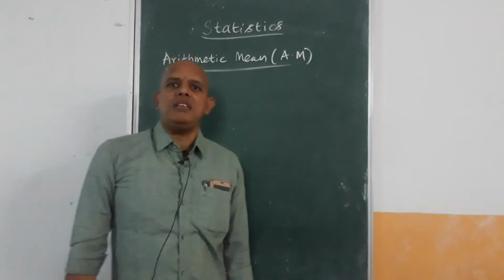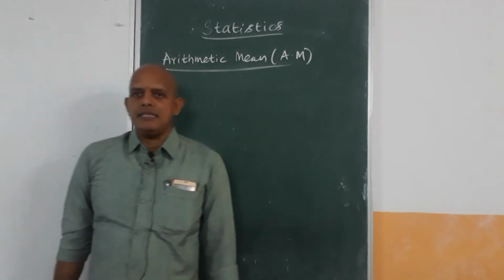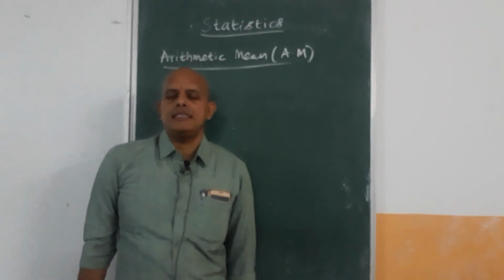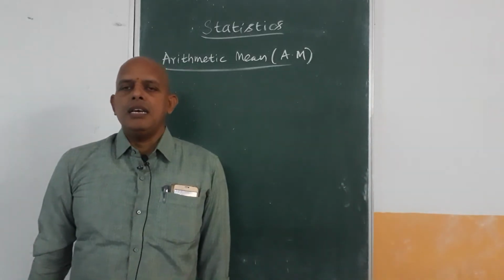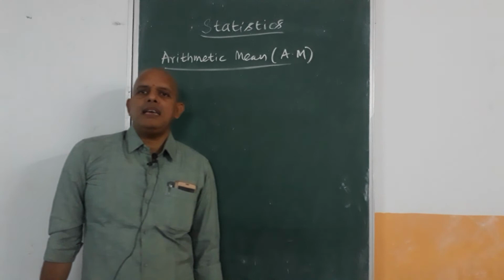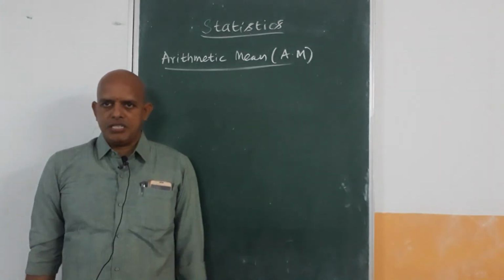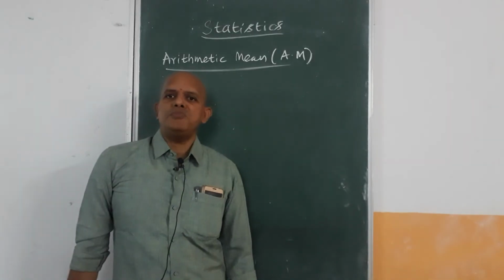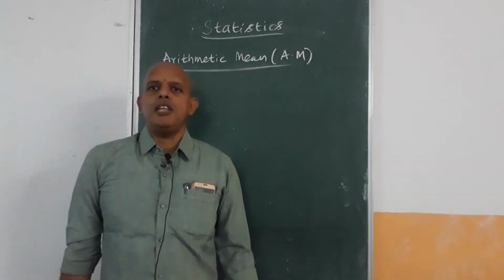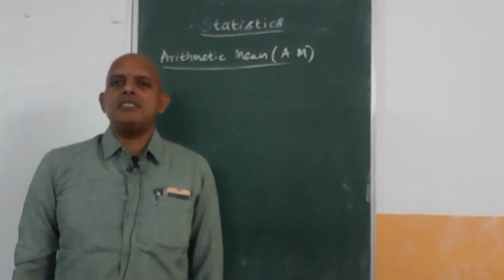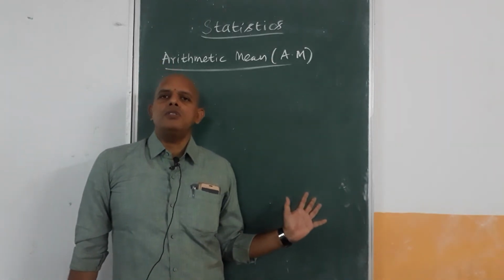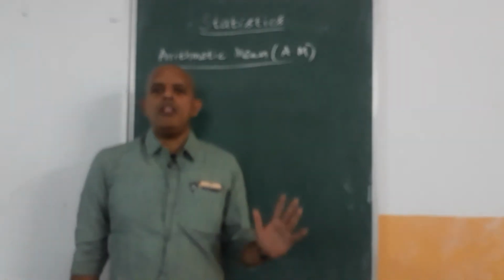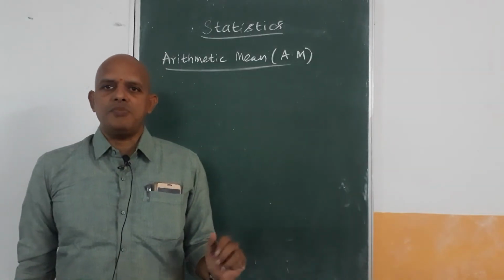So what is this mean? You already studied it in the 8th class. Once again we are recalling this topic in the 9th and 10th classes. Arithmetic mean is simply the average. How do we calculate the average? Average means sum of the observations divided by number of observations. Arithmetic mean is defined in the same way, the quotient of the sum of all the observations by the number of observations.